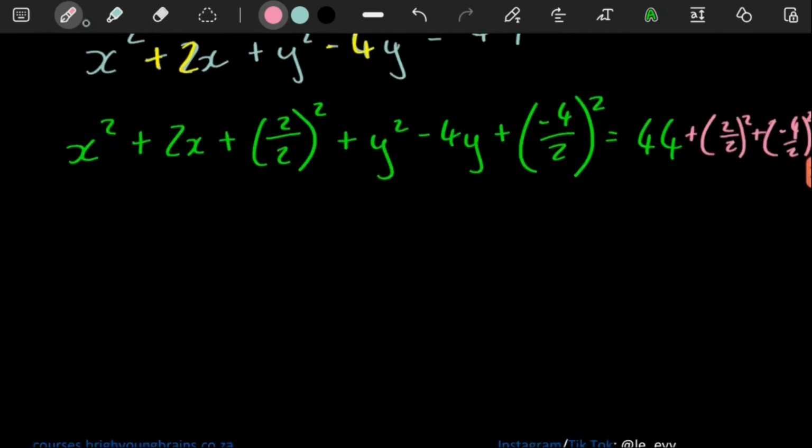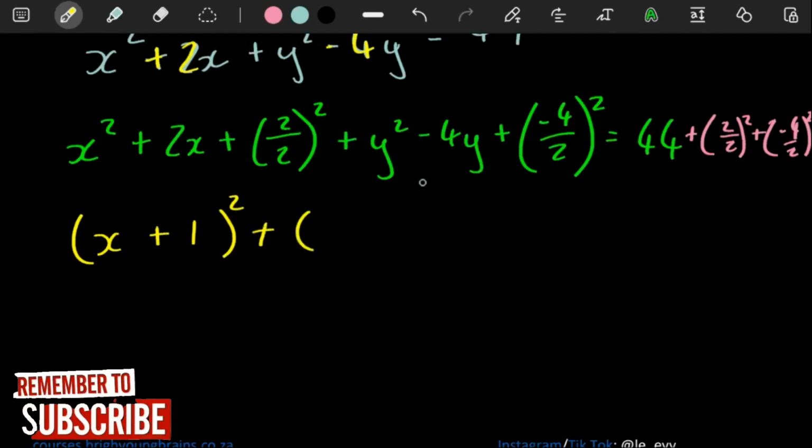So once that is done, what that does is we're now able to literally take these 3 terms here. You can just factorize them. If you factorize these 3 terms, you'll have an x here. Whatever this is, you put that over there. The value inside here, 2 over 2 is a 1. That's going to be a positive 1. And this you squared it. You do the same here also.